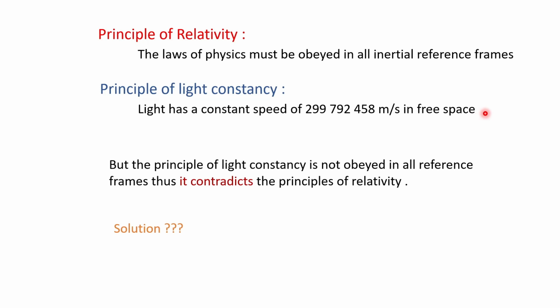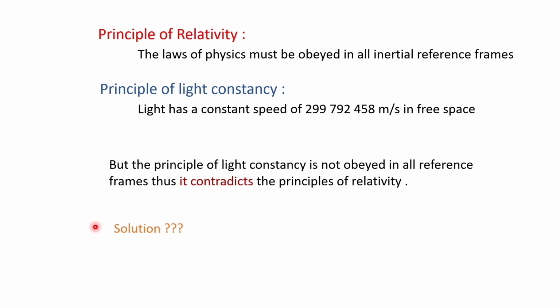And people had to, since the two theories violated each other, one of them had to be updated, right? Most people were more faithful in the principle of relativity and doubtful of Maxwell's theory, because Maxwell's theory was quite young, whereas the principle of relativity was old. It was almost 250 years old by the time, well established. Most people thought that maybe there is something wrong with Maxwell's theory, and they tried to come up with different solutions, but it did not work out.